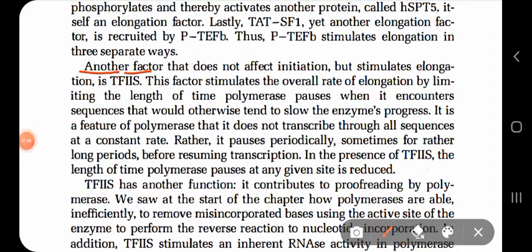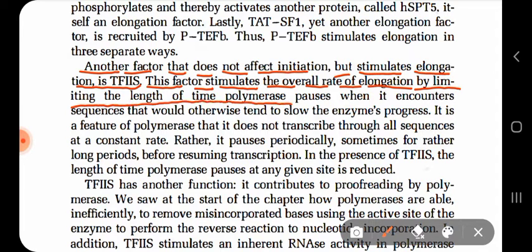Now another elongation factor that does not affect initiation but stimulates elongation is TF2S. This elongation factor does not affect the initiation process, but it binds itself. TF2S stimulates the overall rate of elongation by limiting the length of time of polymerase pause when it encounters a sequence that would otherwise tend to slow the enzyme's progress.